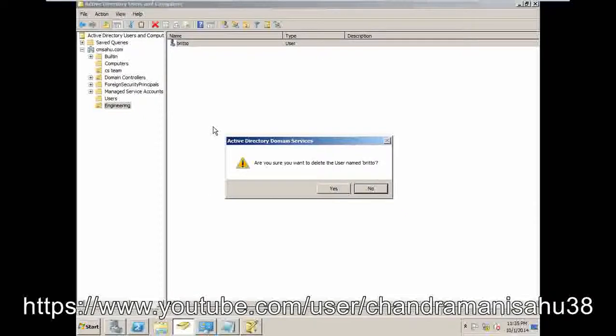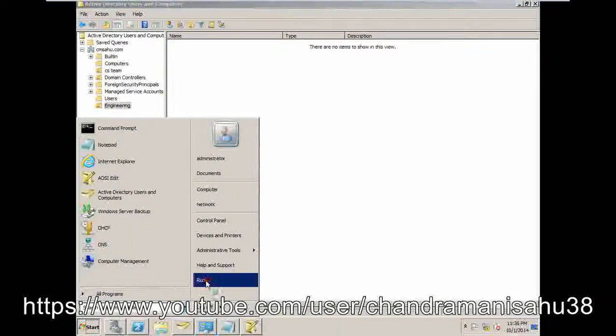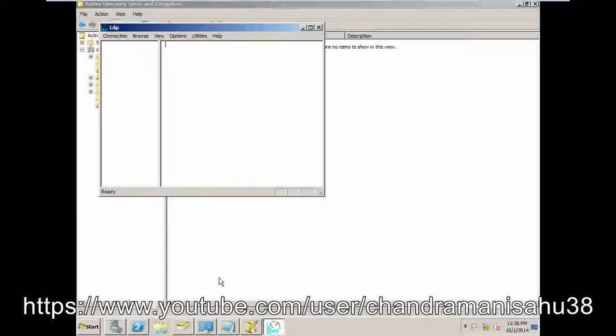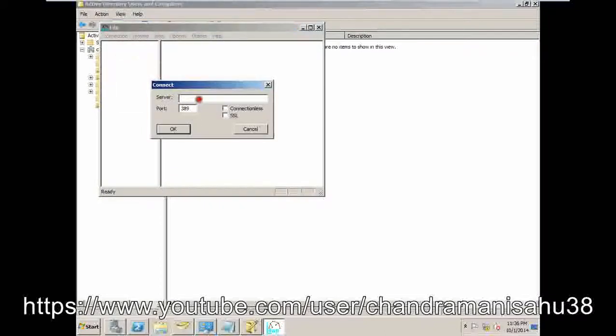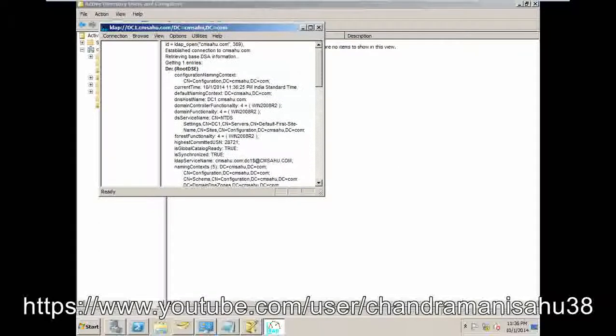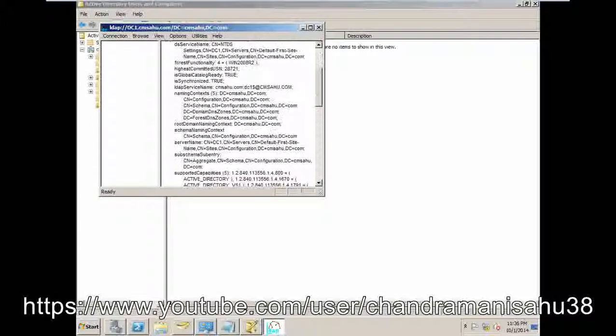For that, what we will do, go to command, run ldp.exe. I think you might be aware of this command, right? Just open it, wait for some time, it is loading, and go to Connection and connect with the server name cmsahu.com. Okay, so you get all the objects and distinguished names, everything over here.